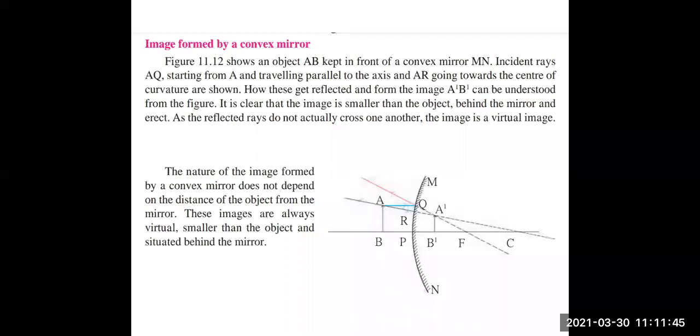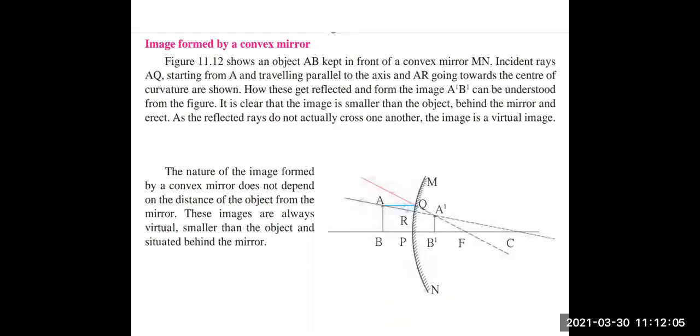They are different. That is, the distance of the object from the mirror is different from the distance of the image from the mirror.